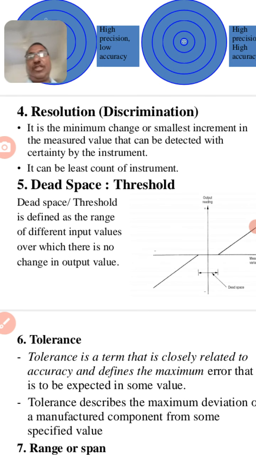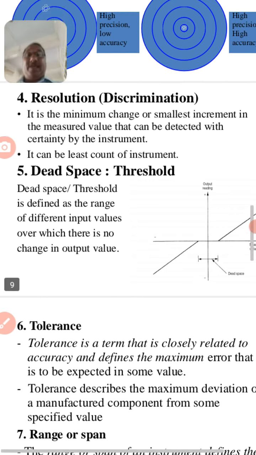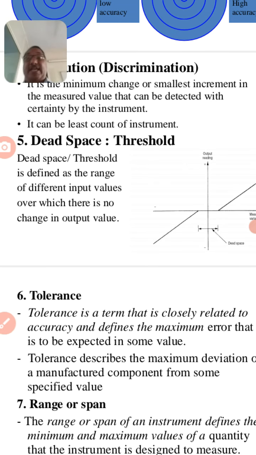Then dead space or threshold. Dead space is defined as the range of different input values over which there is no change in output values. Suppose I am connecting 1 millivolt, it will not give a significant output change.